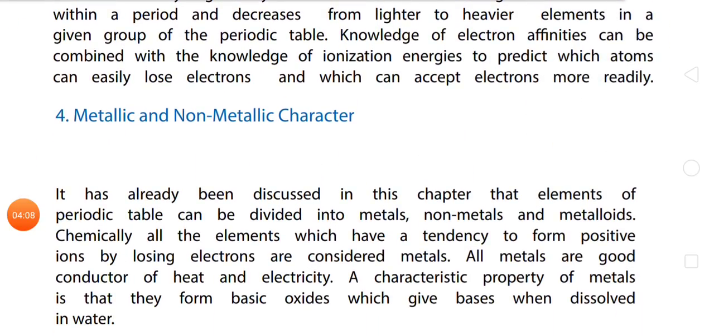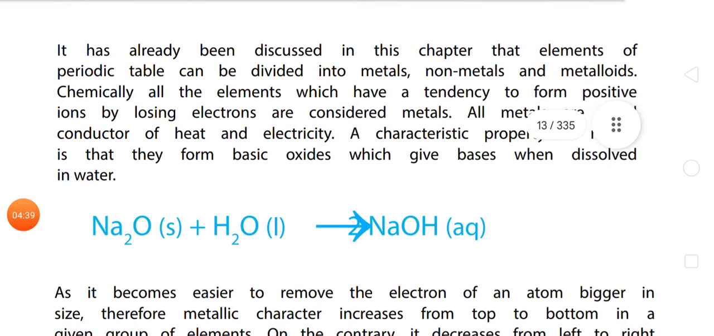Metallic and non-metallic character. It has already been discussed in the chapter that elements of the periodic table can be divided into metals, non-metals, and metalloids. Chemically, all the elements which have a tendency to form positive ions by losing electrons are considered as metals. All metals are good conductors of heat and electricity. A characteristic property of metals is that they form basic oxides which give bases when dissolved in water.